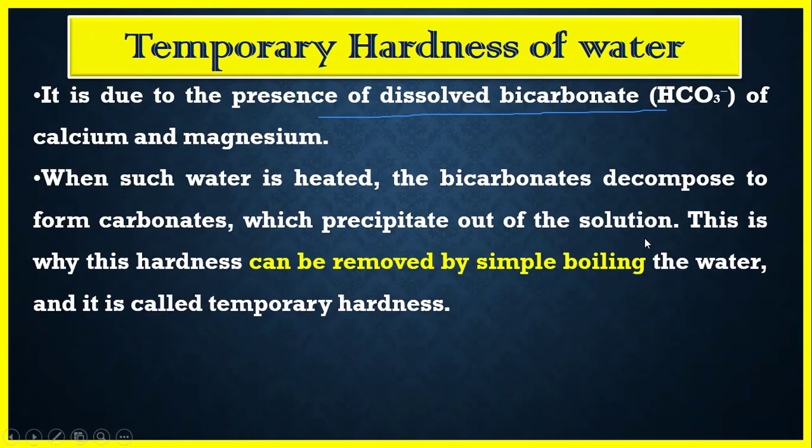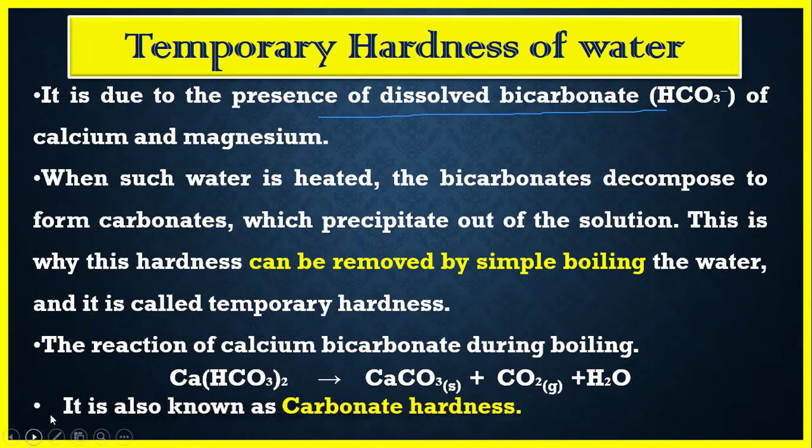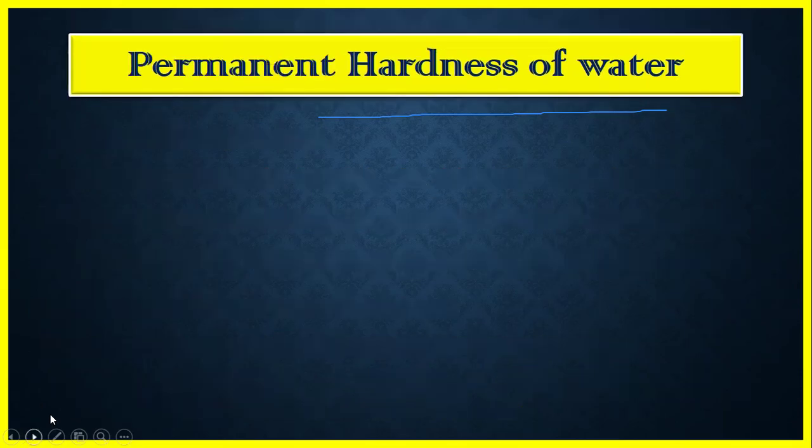out in the solution. So that is why this type of hardness can be removed by simple boiling, because when we boil the water, the bicarbonates get converted into carbonates, which precipitate in the water. Therefore the bicarbonates no longer remain in the water sample, hence this hardness can be easily removed by boiling of water. And this hardness is also known as the carbonate hardness.